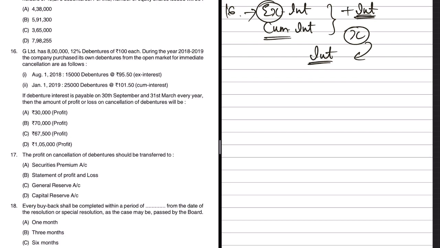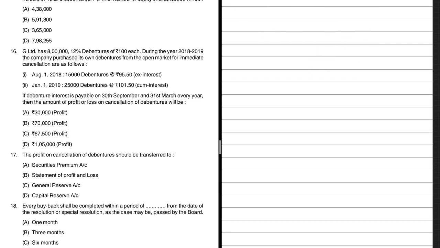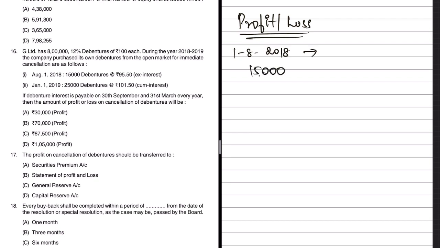So that is the essential difference between cum interest and ex interest. Now in this case, let us see how much profit or loss the company is making while purchasing its own debentures at ex and cum interest respectively. During the year 2018-19, the company purchased its own debentures from the open market for immediate cancellation, and it is as follows. On 1st of August 2018, the company purchased 15,000 debentures at the rate of 95.5. This is ex interest, by the way.